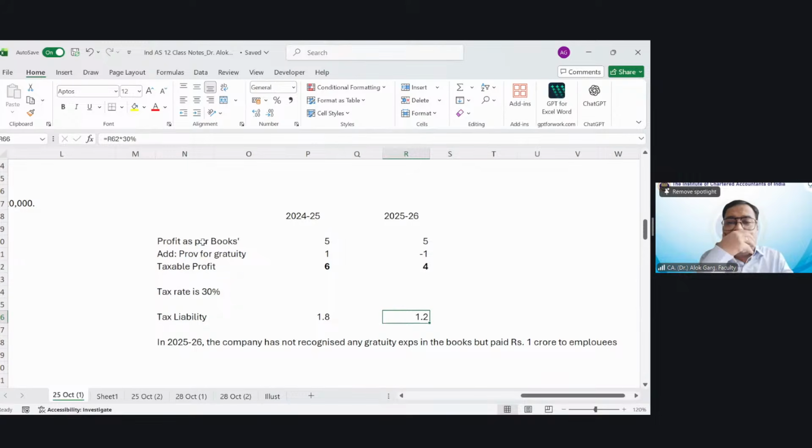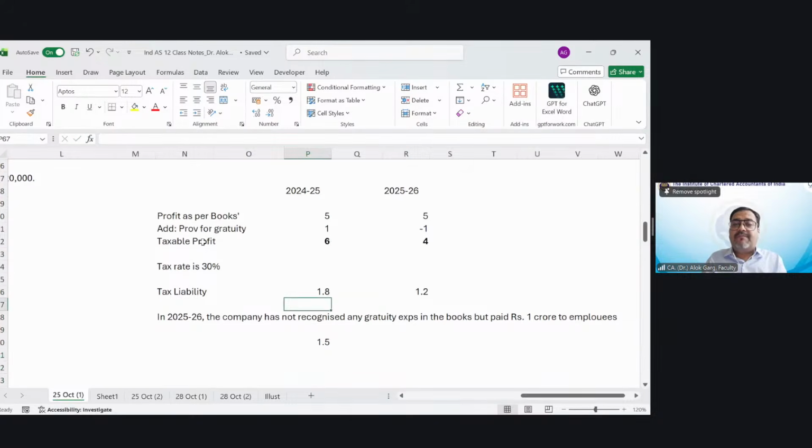It is 1.2 crore. So friends, the point is, I am getting a benefit of this provision for gratuity in 25-26, for the expense which I have already recorded in 24-25. What have I done? I have preponed my tax liability. How much extra tax have I paid? If this addition had not been there, on the book profit my tax would have been 30%, 1.5 crore. But how much have I paid? I have paid 1.8. So how much extra have I paid?